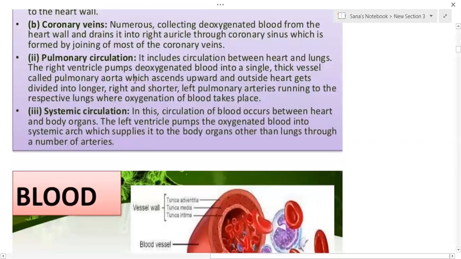Another type of circulation in humans is called the pulmonary circulation. The word pulmonary means lung. So it includes circulation between the heart and the lungs. The right ventricle pumps the deoxygenated blood into a single thick vessel called the pulmonary artery, which ascends upward and outward.